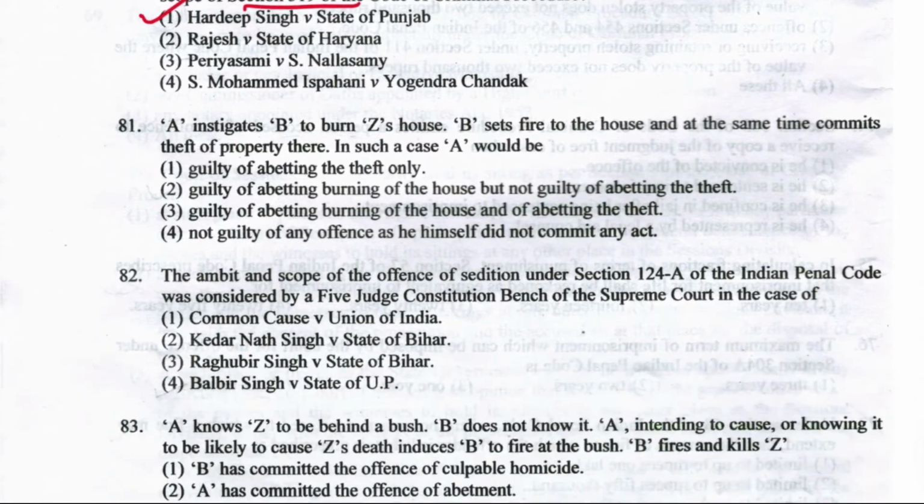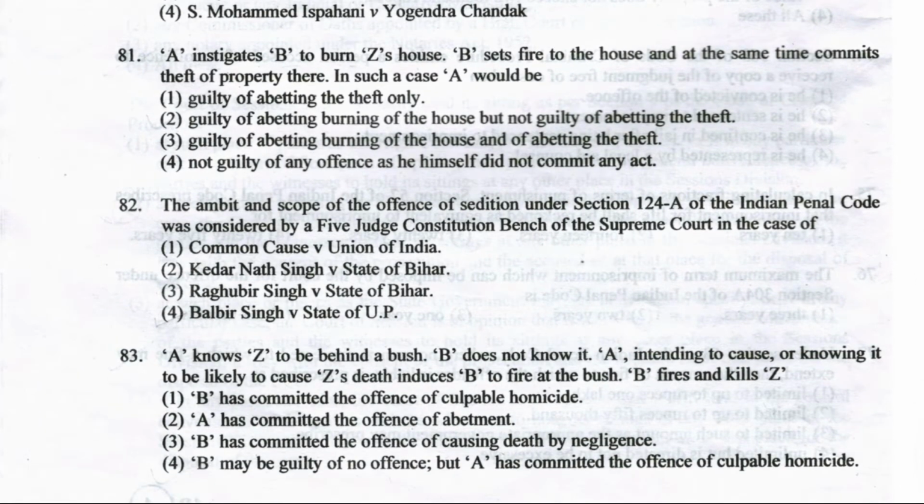Now next question, question number 81. A instigates B to burn Z's house. B sets fire to the house, and at the same time commits theft of the property there. In such a case, A would be, so this is basically an illustration of which section of IPC? Section 111 of IPC, right? It is illustration B. What does section 111 of IPC talk about? Liability of abettor when one act is abetted and a different act is done. So the right answer here is guilty of abetting the burning of the house but not guilty of abetting the theft.